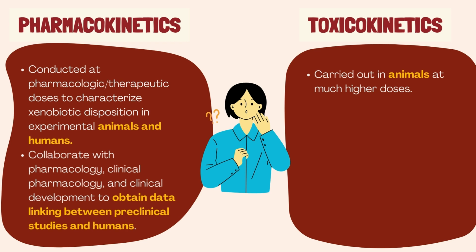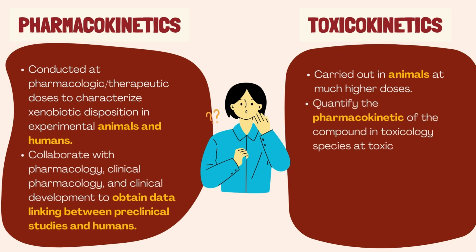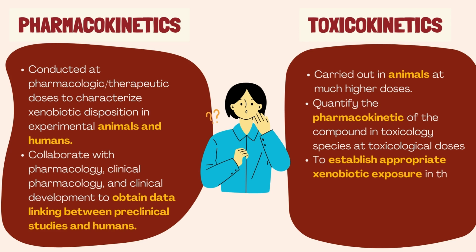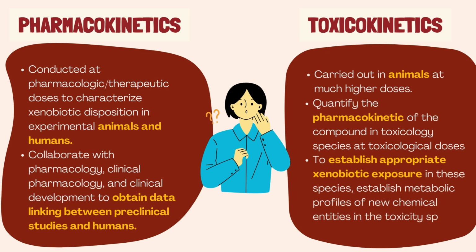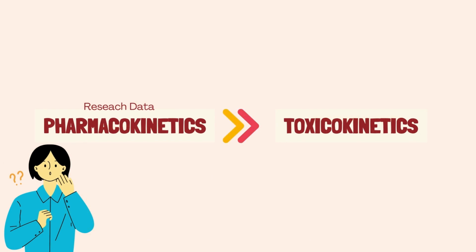Toxicokinetics, on the other hand, is to quantify the pharmacokinetics of the compound in toxicology species at toxicological doses, to establish appropriate xenobiotic exposure in these species, and to establish metabolic profiles of new chemical entities in the toxicity species relative to humans. Basically, in simpler terms, research data from pharmacokinetics is further studied in toxicokinetic studies.